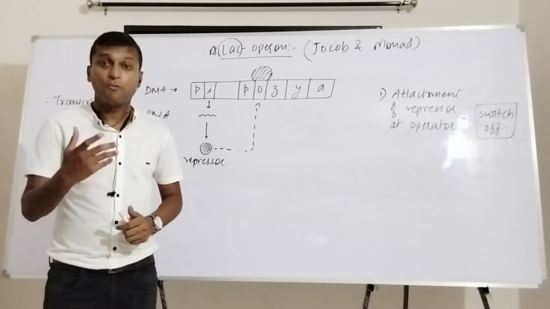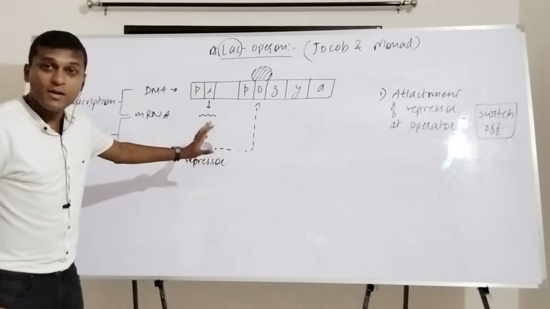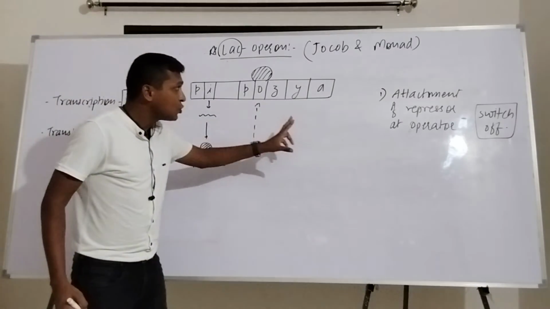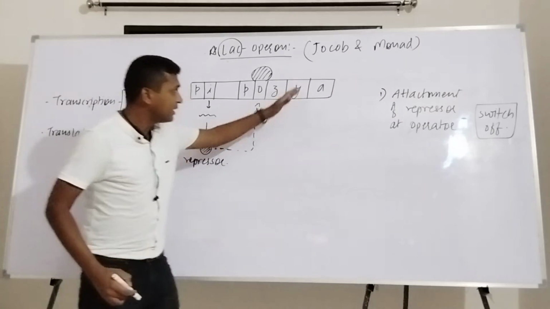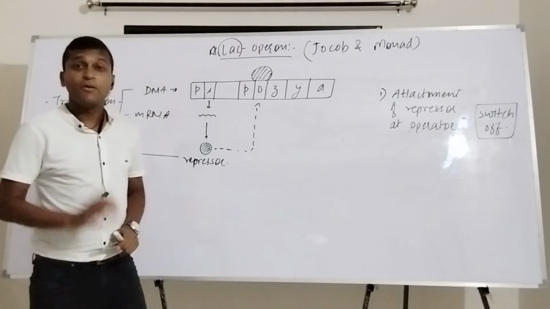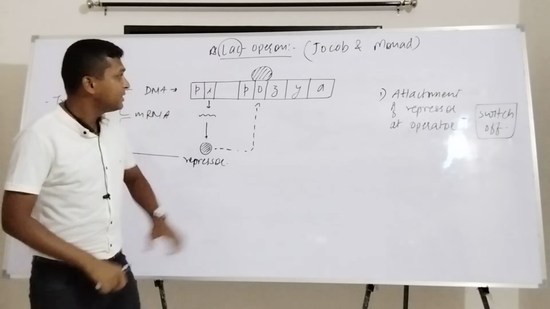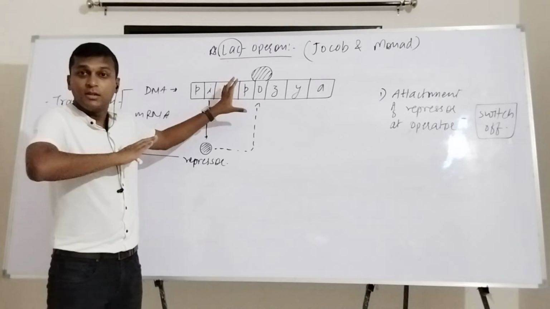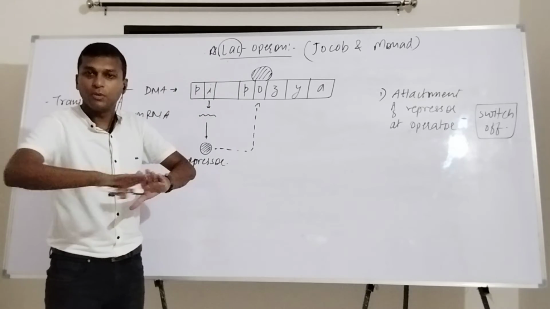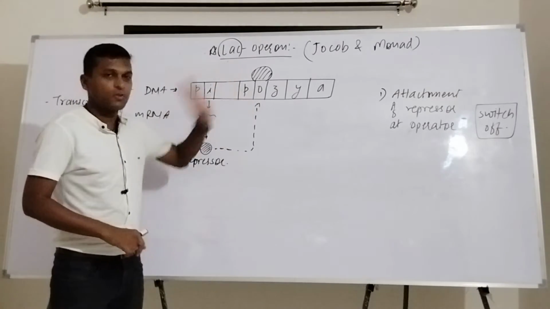In that case, what should be done? So far as this operon is concerned, you will have to switch on this gene so that there will be the production of these enzymes, and so that lactose can be degraded very easily. Are you getting my point? Why was this gene switched off? It is because there is no lactose present, but ample glucose is present. That's why there is no need to degrade the lactose. That's why this gene is switched off.